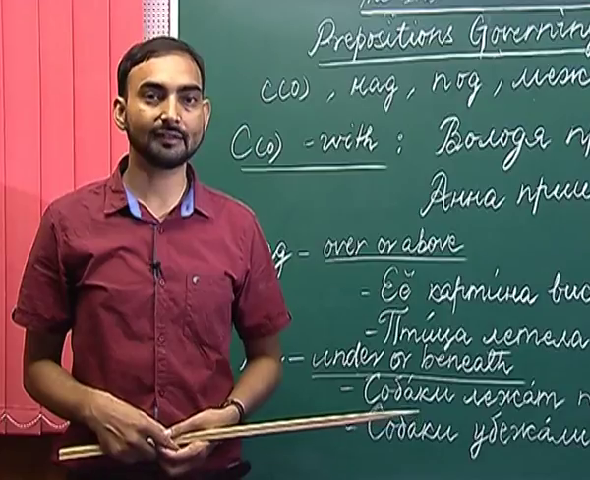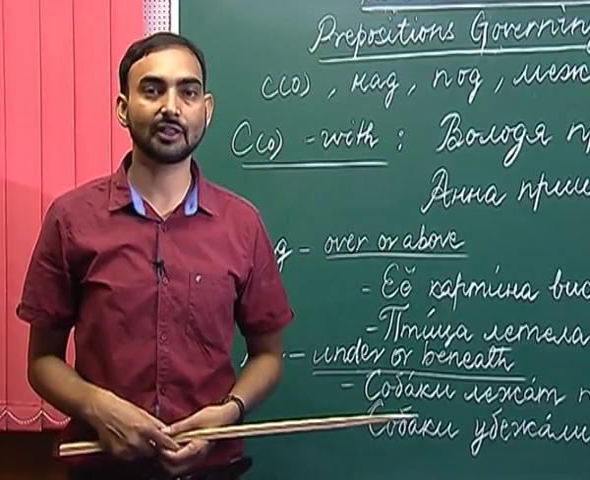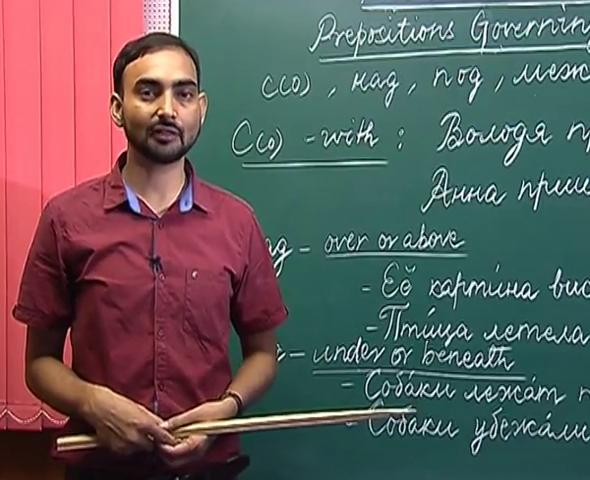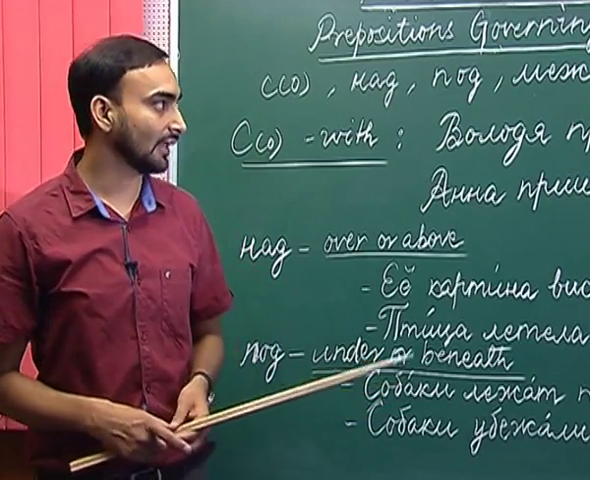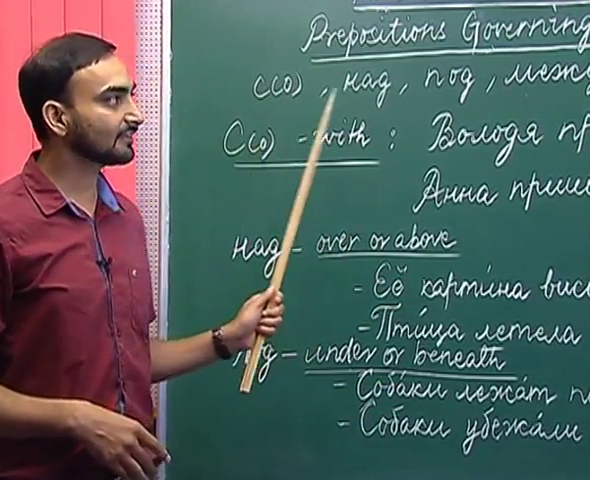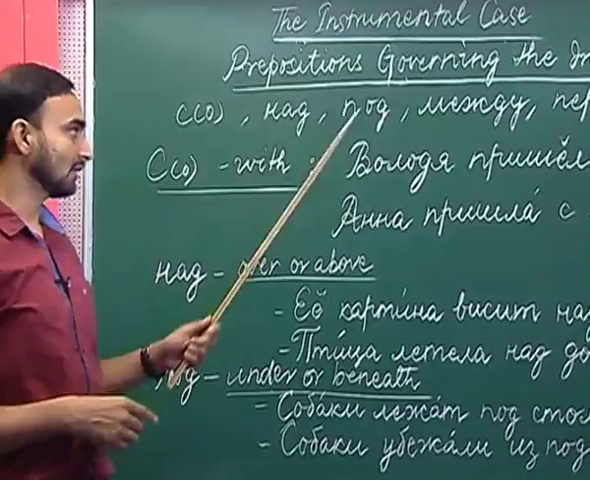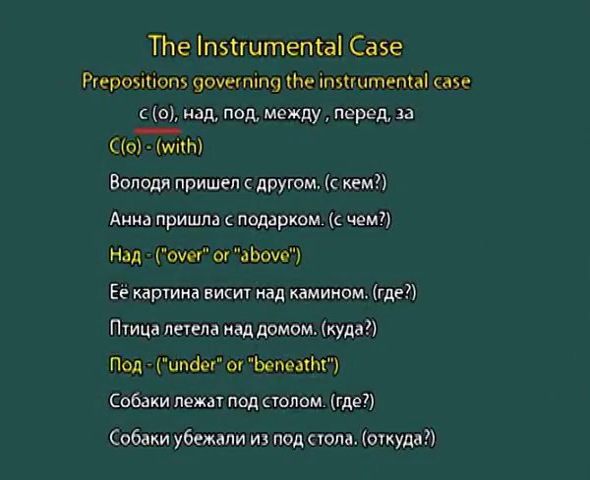The next topic we have for the lesson is the prepositions governing the instrumental case of nouns. This topic we have already introduced while introducing the instrumental case, and we have already discussed that there are 6 prepositions which govern the instrumental case of nouns. Which are those prepositions? S, which means with, nad, which is above, pod is below or underneath, mezhdu is between or among, pered is before or in front of, and za, which is behind.